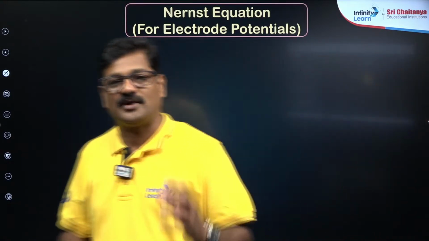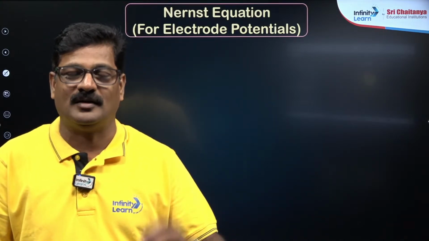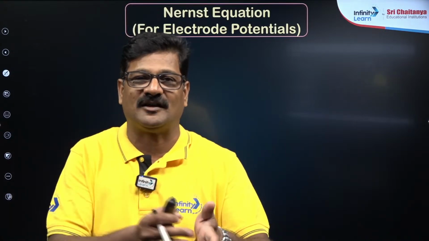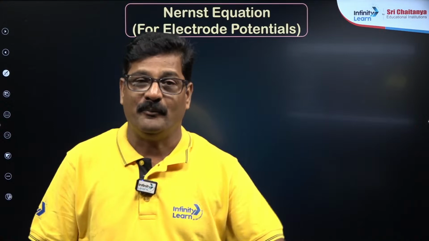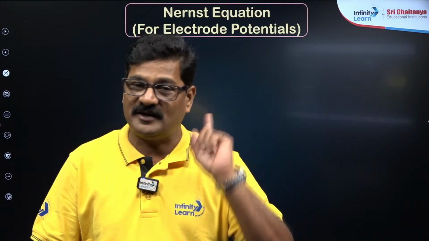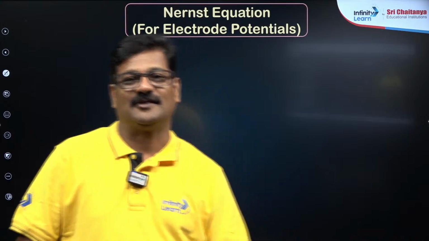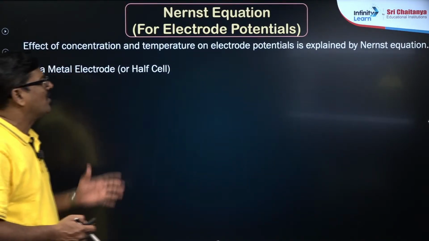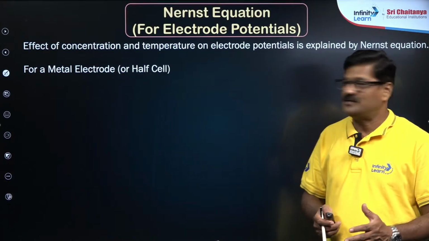The electrode potential and EMF values are independent of the size or dimension of the electrode and the size of the vessel. But they depend on the nature of the electrode and on the concentration of the electrolyte. The effect of concentration and temperature on electrode potential is explained on the basis of the Nernst equation.